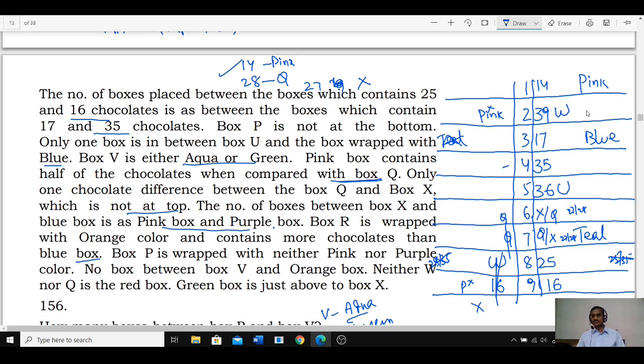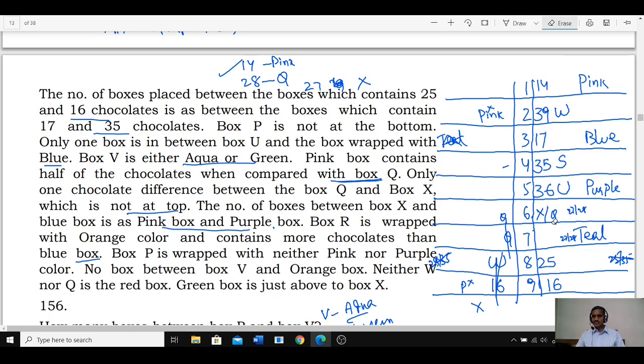Right? Hence purple cannot be here. As purple cannot be here, purple is at this place or this place. Now if you take purple at this place, then S will be at this place. And between pink and purple there must be 3. So there must be 3 between blue and X, so X will be here.